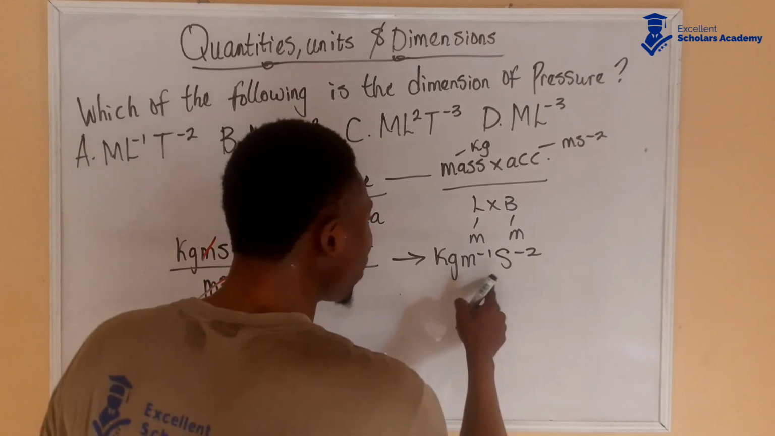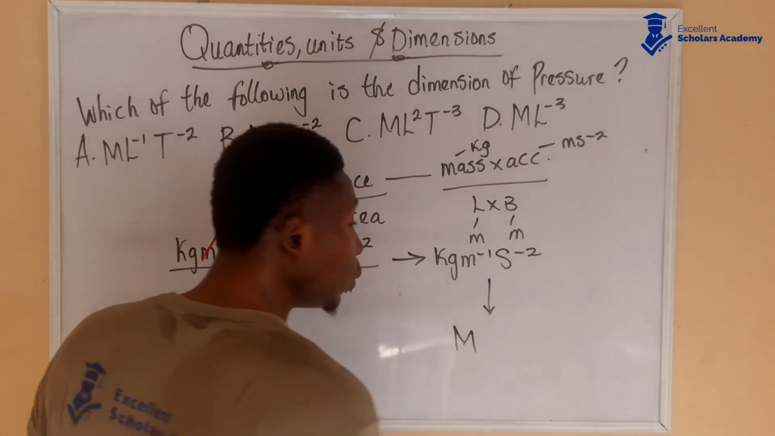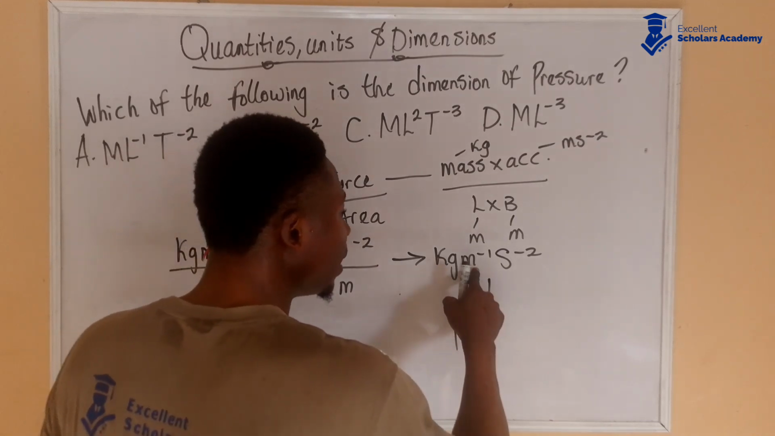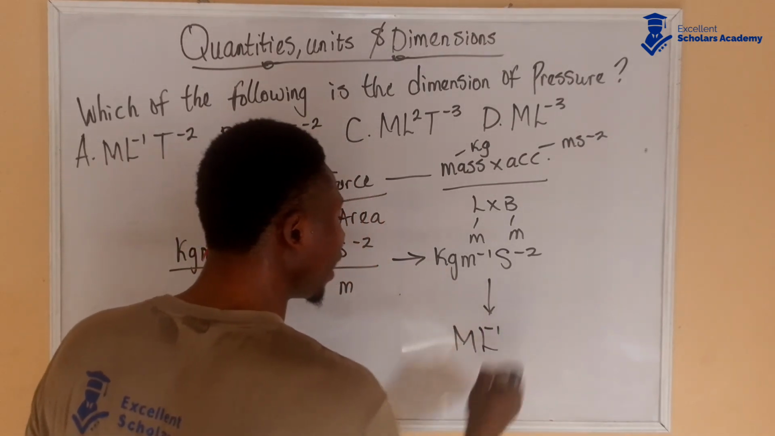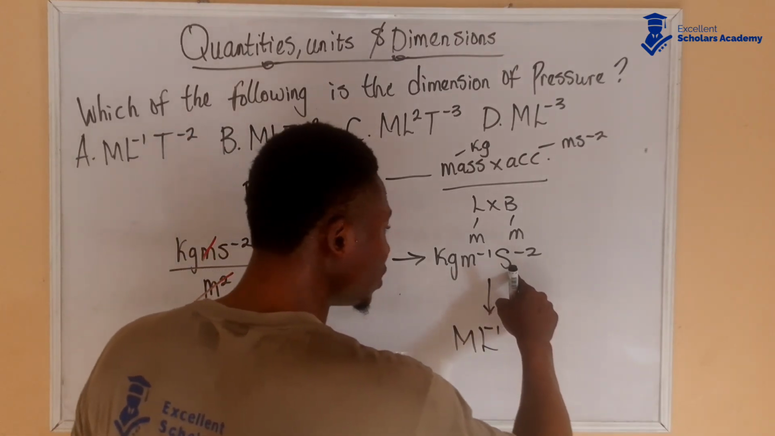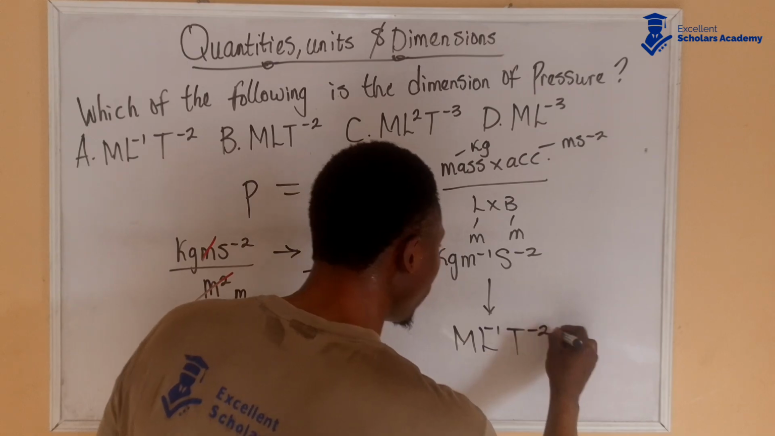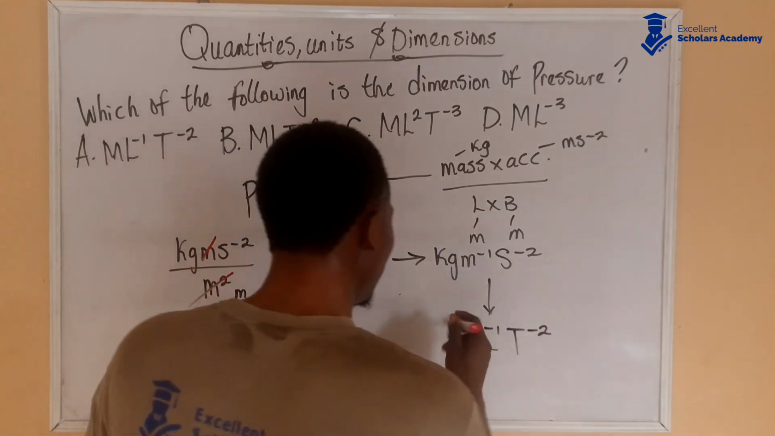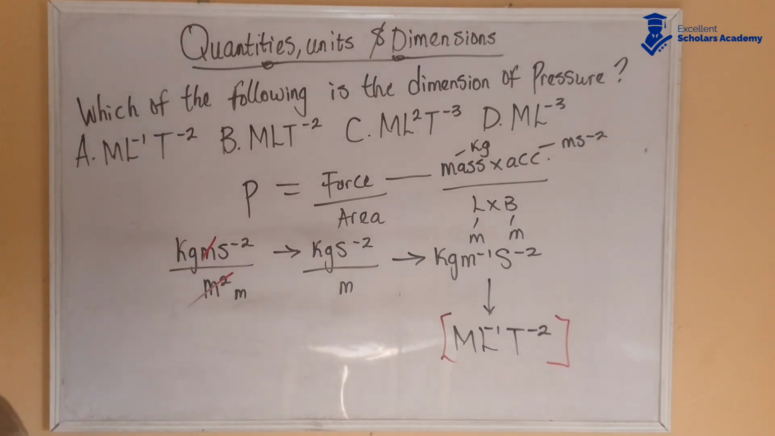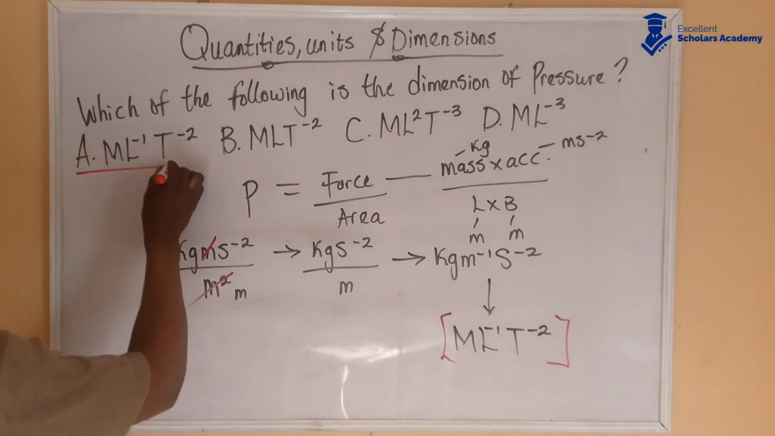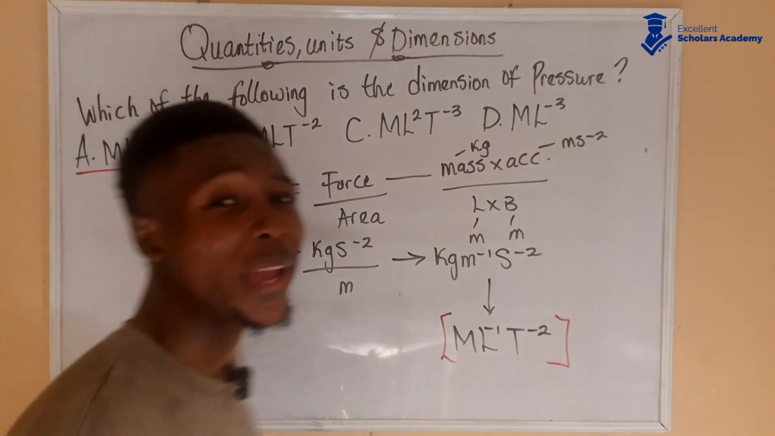So now that we have gotten the unit, we can get the dimension. Kg is from mass, which is capital letter M. m is from length, which is represented with capital letter L to the power of -1, and then s is from seconds, from time, which is represented as capital letter T, that's T to the power of -2. So this is the dimension for pressure. Which of these options has this? That should be option A. So this is our answer. The dimension is M L to the power of -1 T to the power of -2.